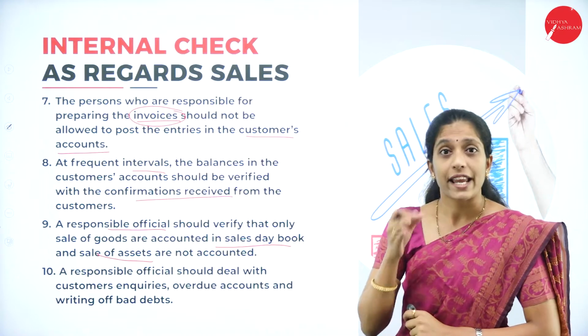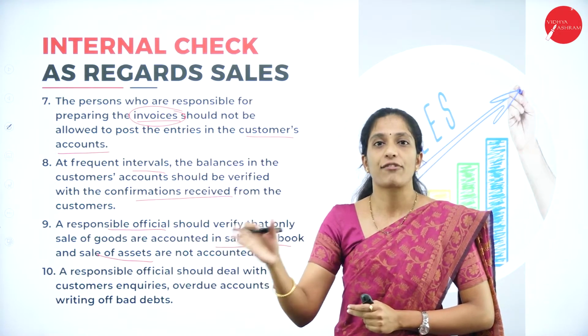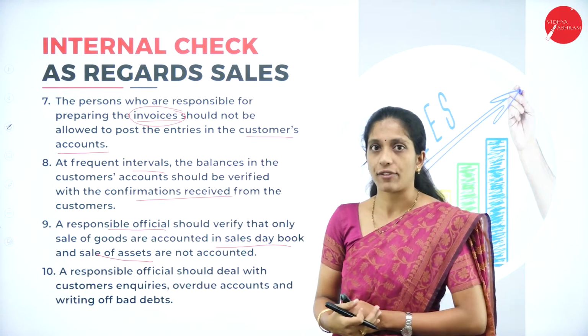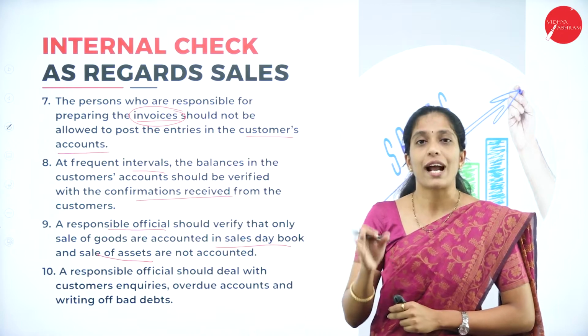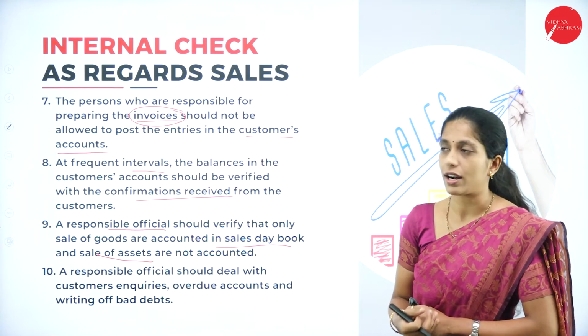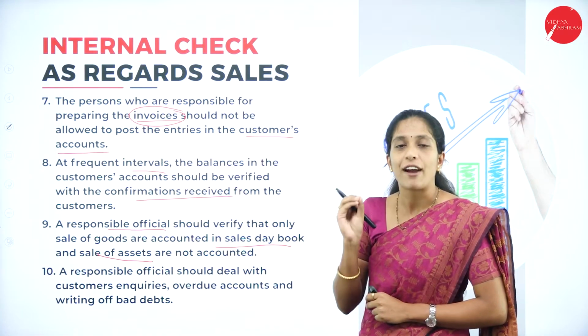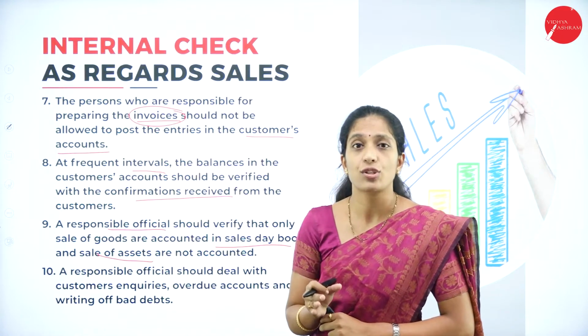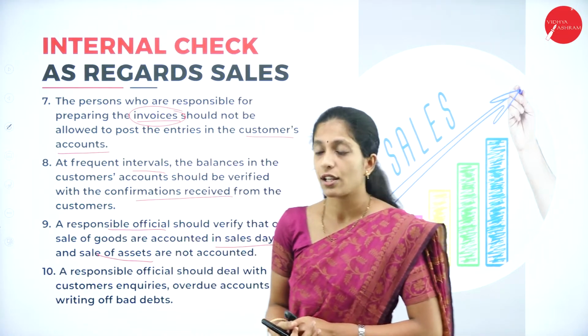Of course, it is a sale of a thing, but sale of goods is different, sale of assets is different. So an official will be appointed to look that sale of goods is recorded and sale of assets is not recorded, because we are going through sale of goods here, right? That official has to check that sale of goods is being recorded and sale of assets is not recorded.